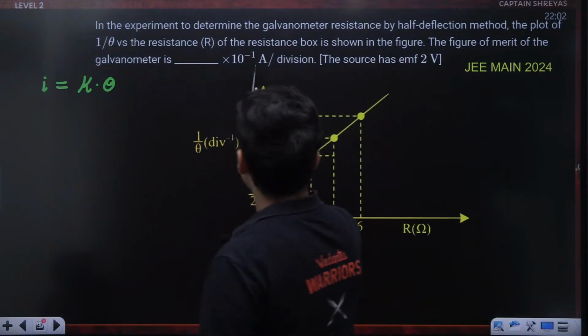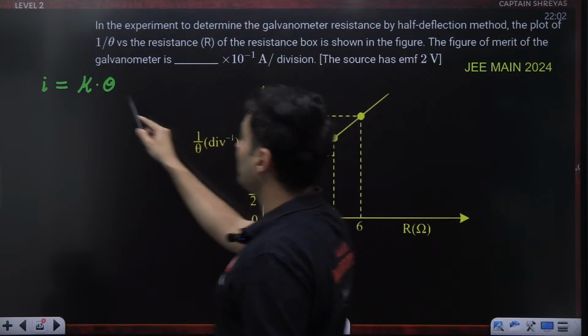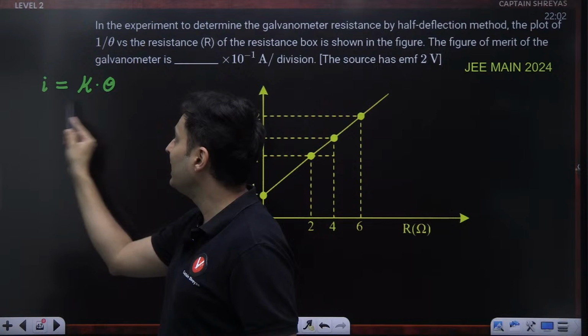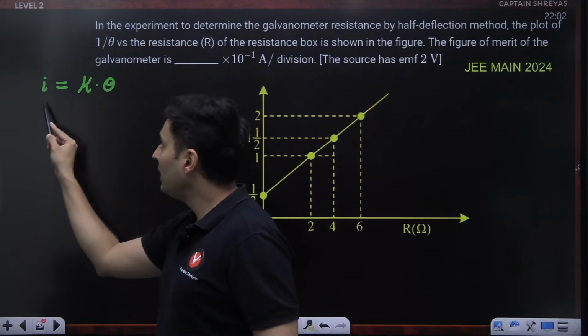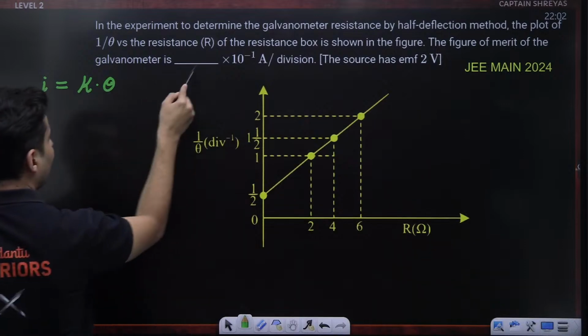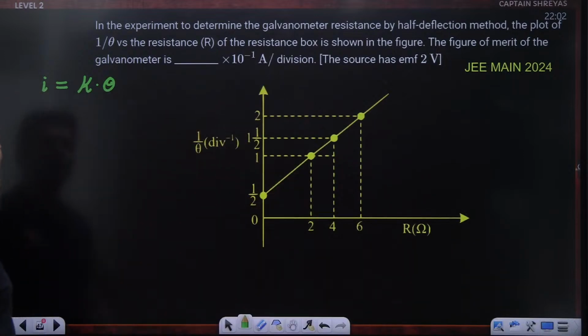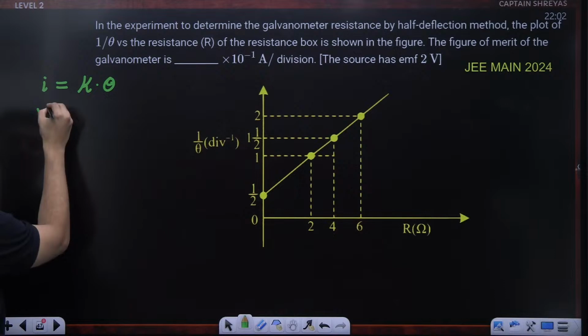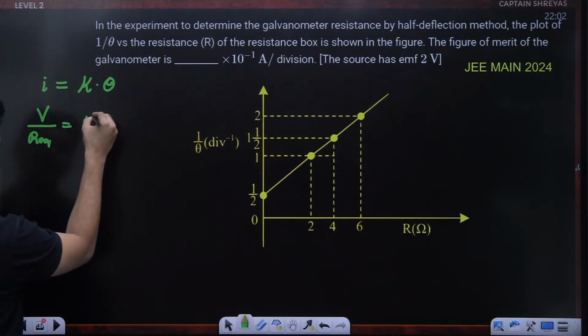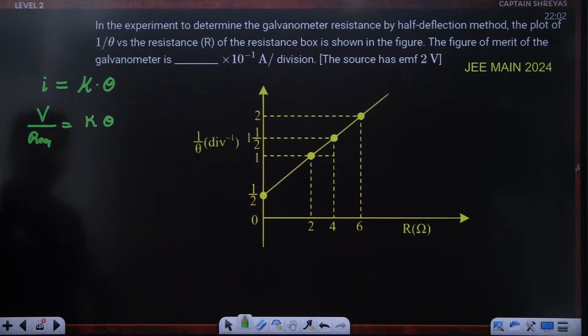So if you look at the units also, ampere per division, basically ampere per deflection, K will become I by theta. Ampere, theta goes below, basically that deflection which is there. That K is what I want to find. Now current is nothing but voltage divided by the equivalent resistance. So that is K theta.